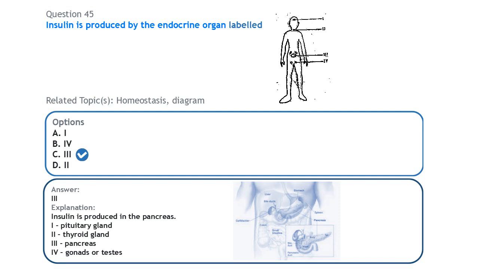The part labeled I is the pituitary gland, the master gland in the head. The part labeled II is the thyroid gland. The part labeled III, that will be the pancreas. The part labeled IV is the gonads, which could be the testes, and as the diagram suggests, this person is a male, judging by the position of the last gland here. It's the gonad, the testes.